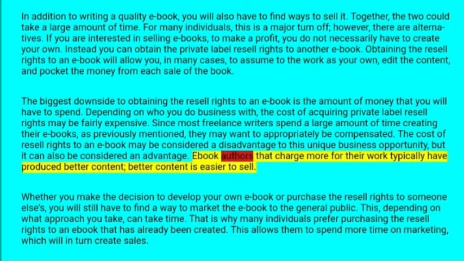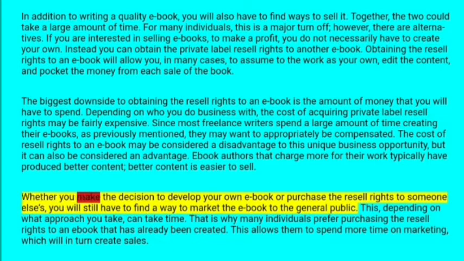Ebook authors that charge more for their work typically have better content. Better content is easier to sell. Whether you decide to develop your own ebook or purchase the resale rights to someone else's, you will still have to find a way to market the ebook to the general public.